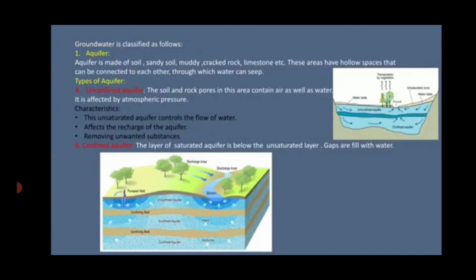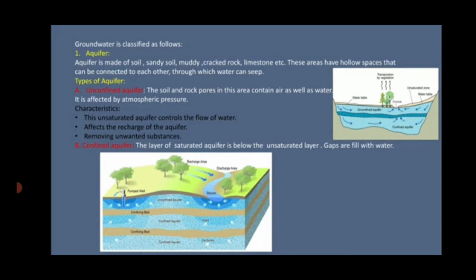Next, now the groundwater is classified into the following parts. First one is aquifer. Okay, now what is an aquifer? It is a body of rocks that holds the groundwater. It has a capacity to hold groundwater. The body of rocks has the capacity.